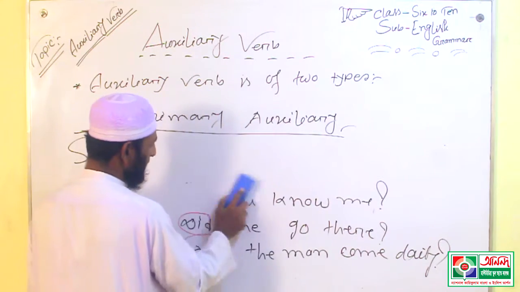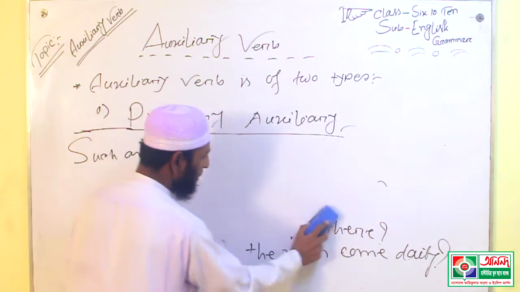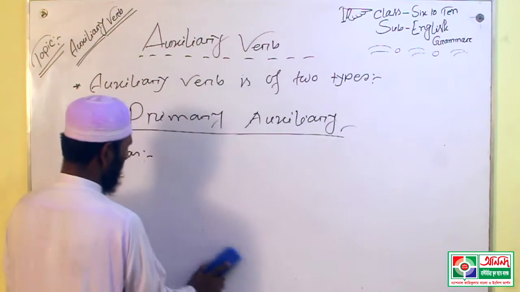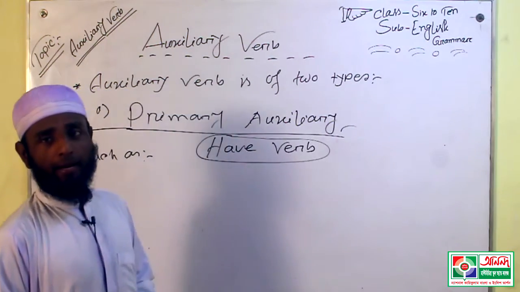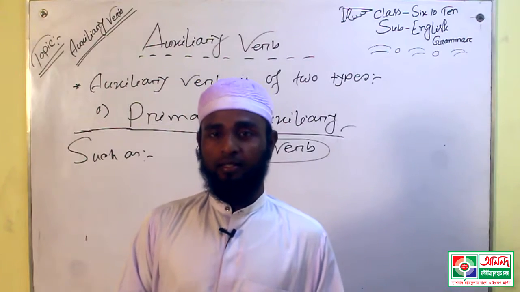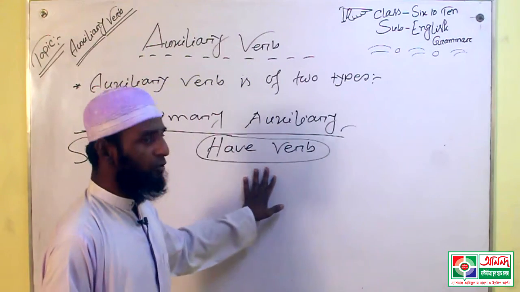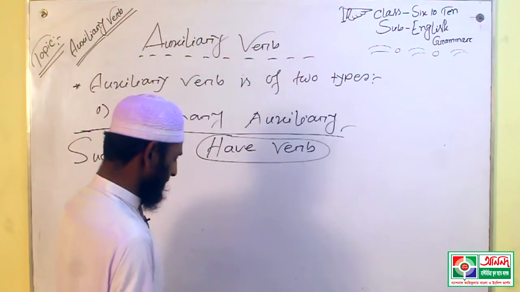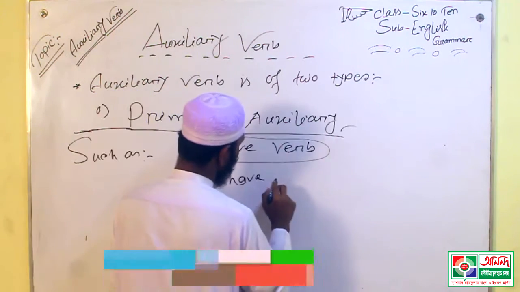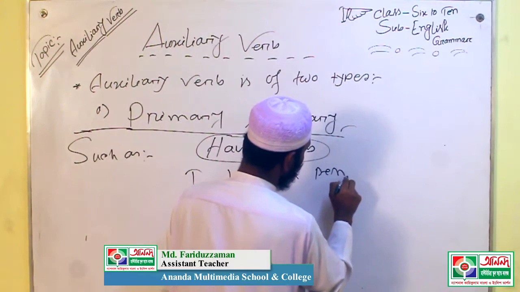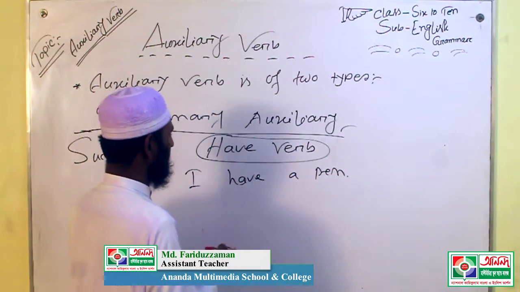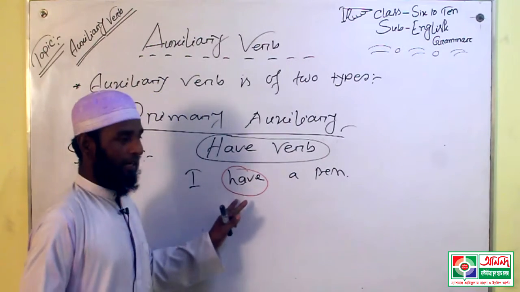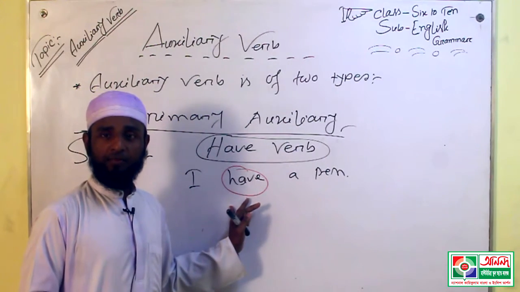Dear viewers, now I will discuss the use of have, has and had. These are used as main verb or auxiliary verb, such as: I have a pen. In this sentence, have is the main verb. Have is a principal verb, that means main verb.